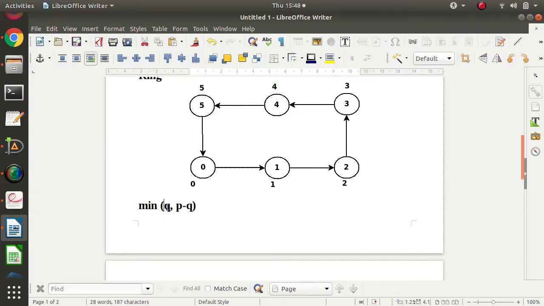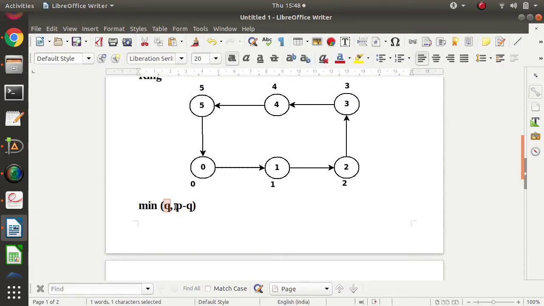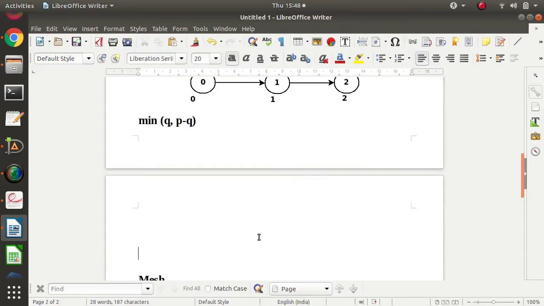Here q is the shift. So suppose one shift means q is equal to 1. Two shift means q is equal to 2. If it is a three shift, q is equal to 3.